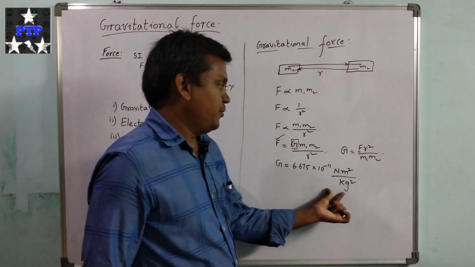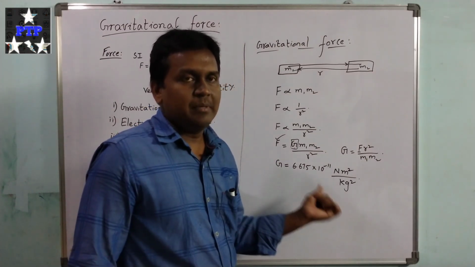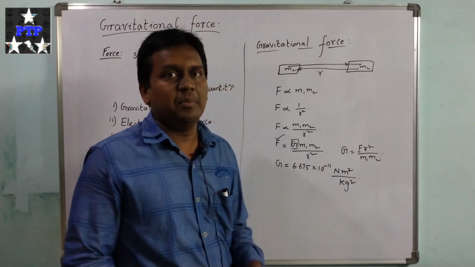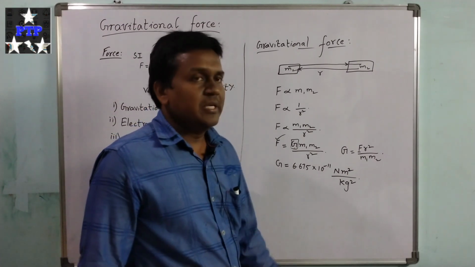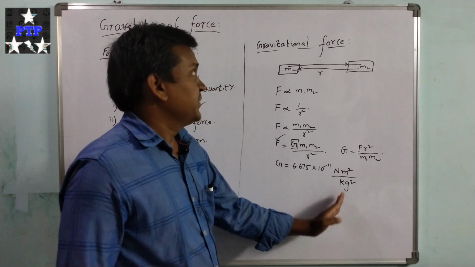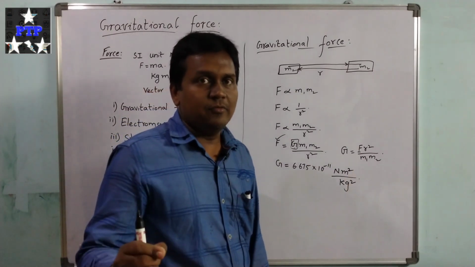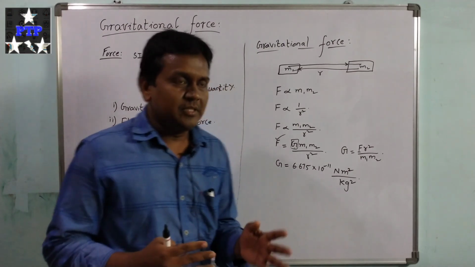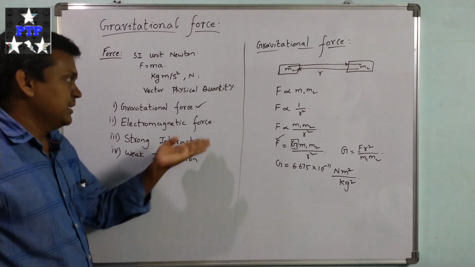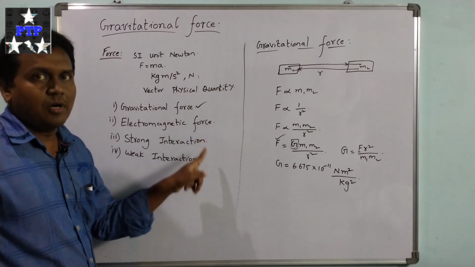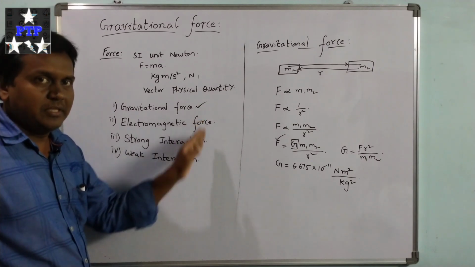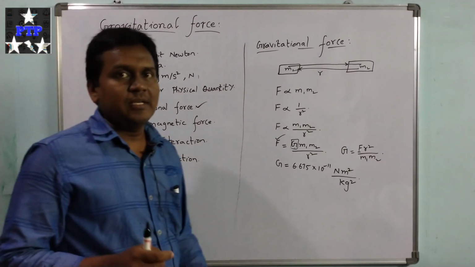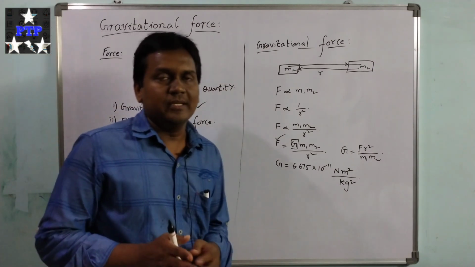So the unit is Newton meter square per kg square. This gravitational force is a weak force with long range. If you compare with the remaining forces, those have very short range and are strong forces, but the gravitational force, due to its long range, is a very weak force. So this is about gravity.